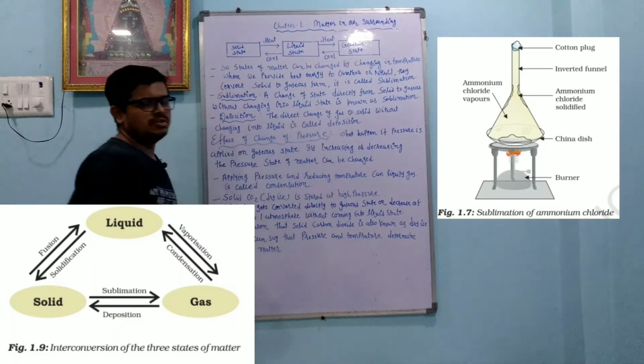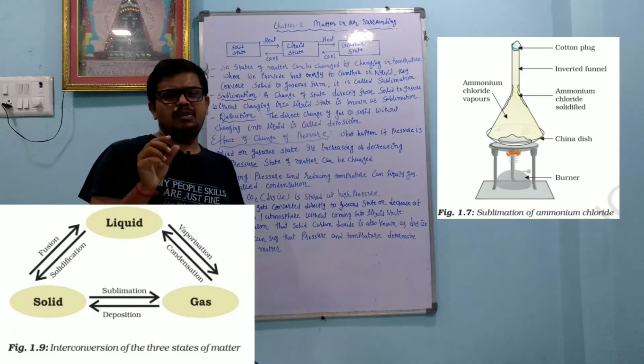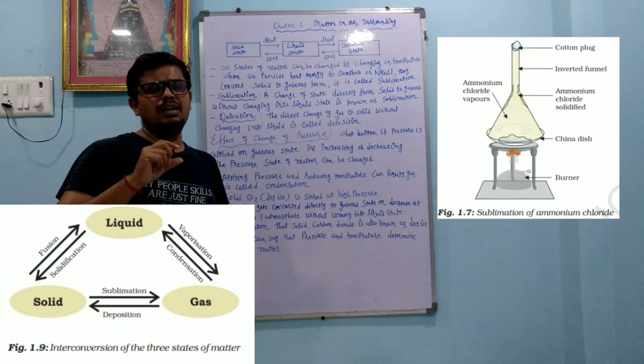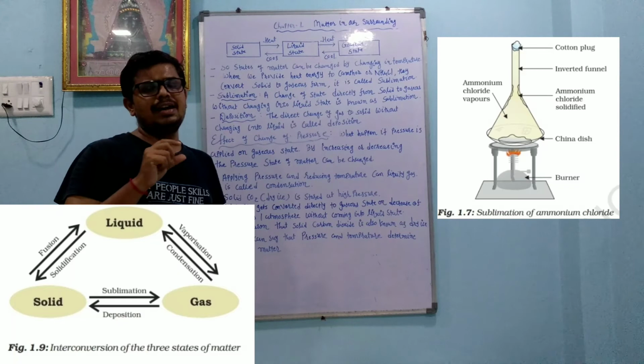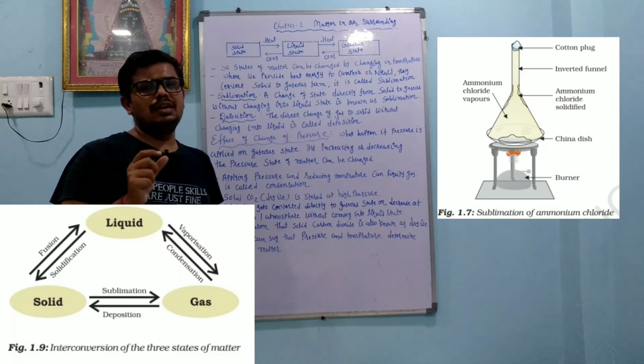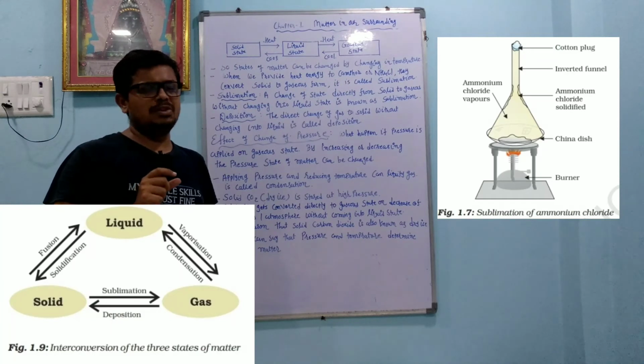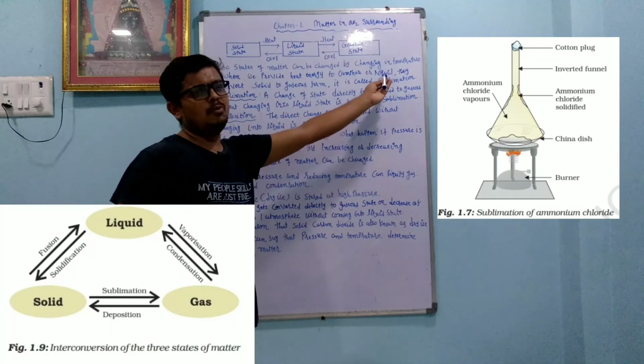is called sublimation. Dear student, what is camphor? Kapoor. So kapoor, or camphor, when we increase the temperature, it will not convert from solid to liquid, it directly converts from solid to gaseous form, okay, without going into the liquid form. So that is called sublimation. In the same way we can also use ammonium chloride.